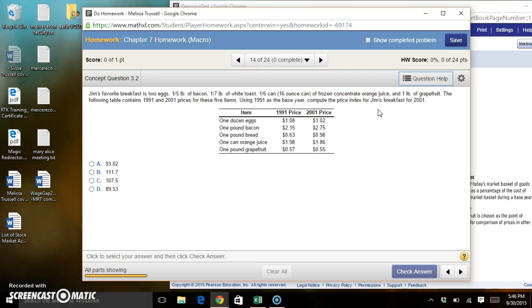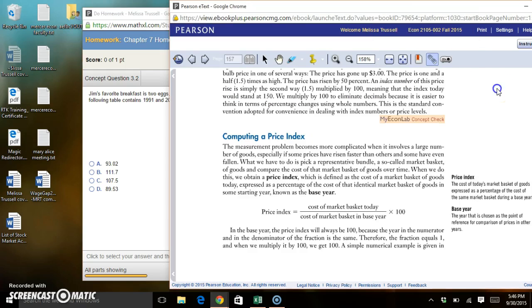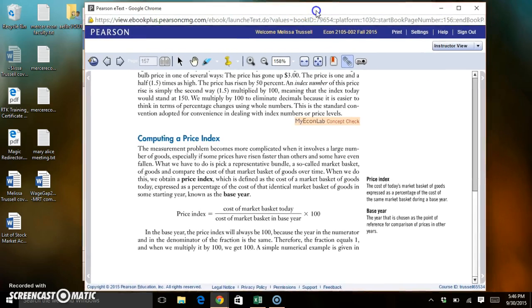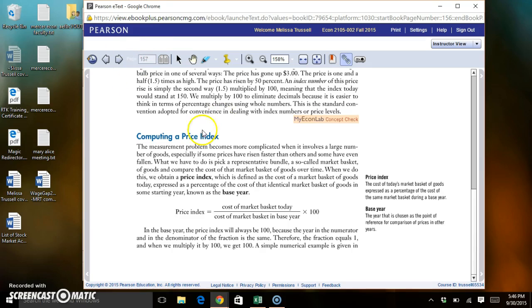So the first thing we have to do is find how to compute the price index. I clicked question help and asked it to show me the pages from the e-text that talk about price index. And you see here on page 157 we have a nice simple formula for the price index.